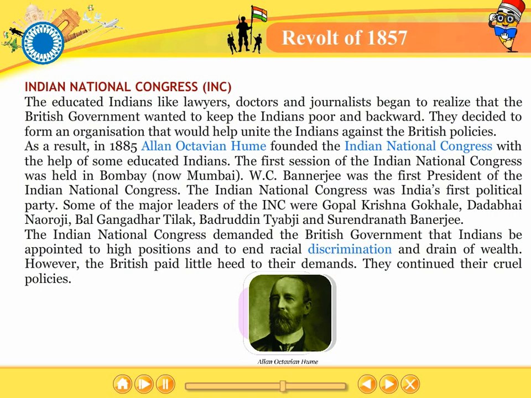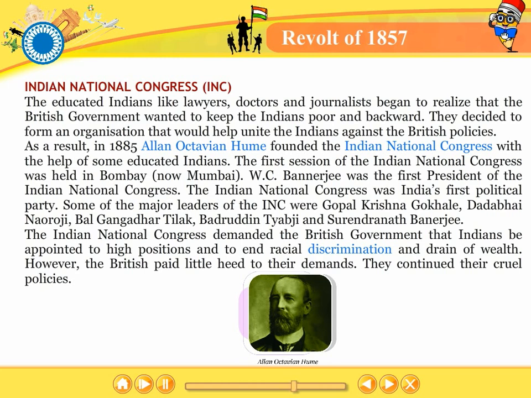The first session of the Indian National Congress was held in Bombay, now Mumbai. W.C. Banerjee was the first president of the Indian National Congress. The Indian National Congress was India's first political party. Some of the major leaders of the INC were Gopal Krishna Gokhale, Dadabhai Nauroji, Bal Gangadhar Tilak, Badruddin Tayebji and Surendranath Banerjee.